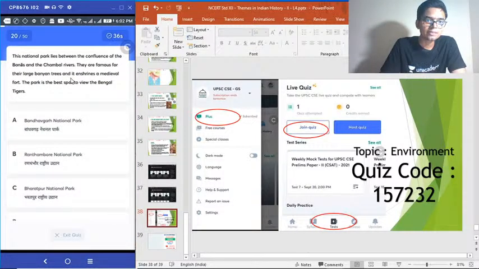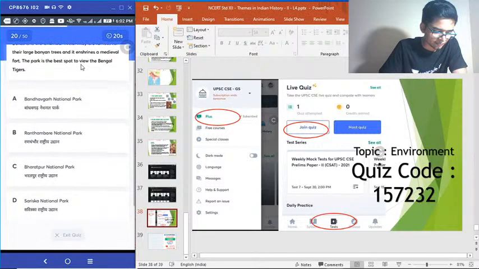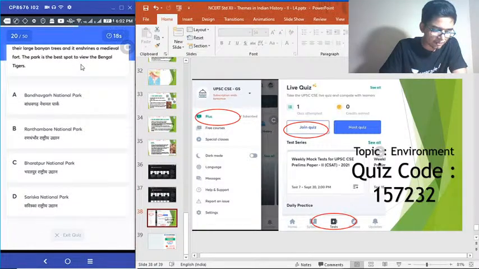20. This national park lies between the confluence of Banas and the Chambal rivers. They are famous for their large banyan trees and it enshrines a medieval fort. The park is the best spot to view Bengal tigers. Which is this park? Bandhavgarh National Park, Ranthambore National Park, Bharatpur National Park, Sariska National Park.